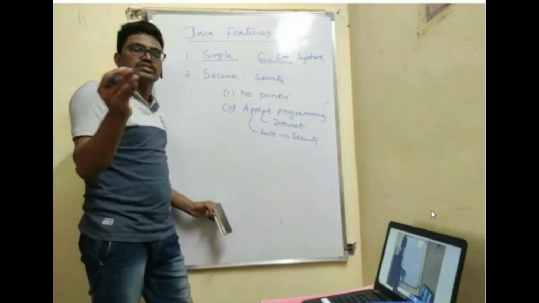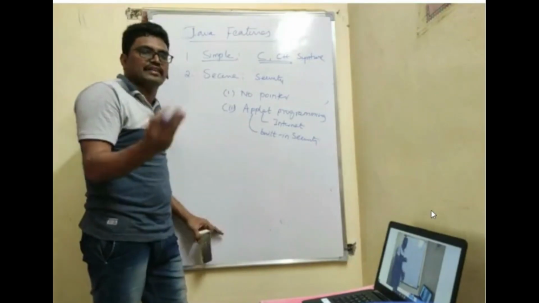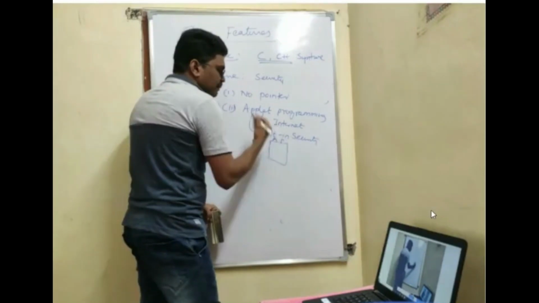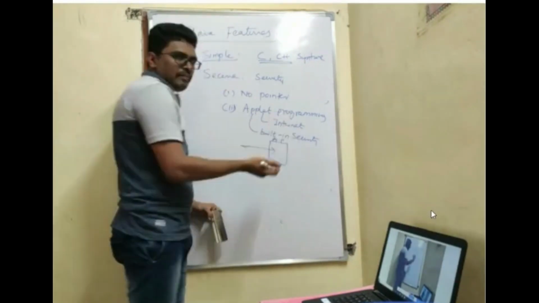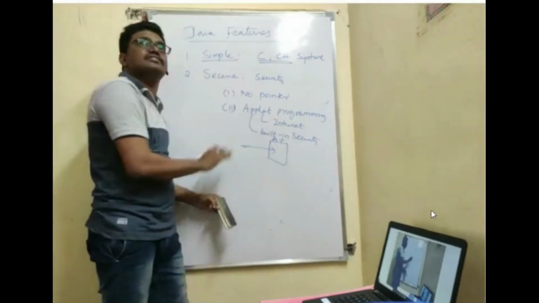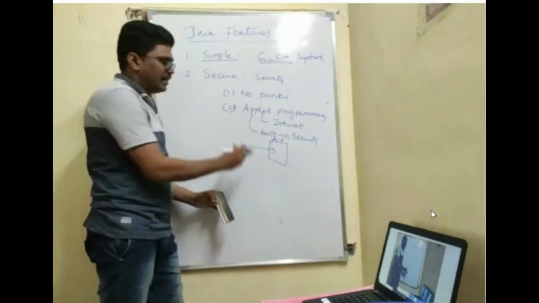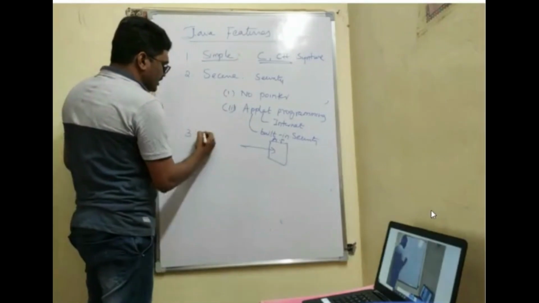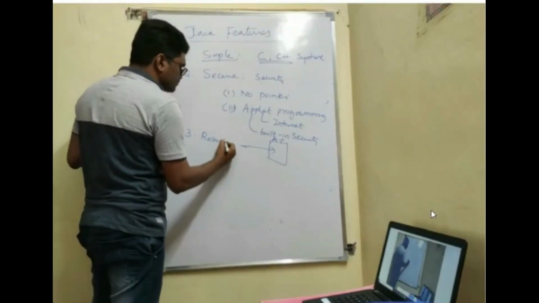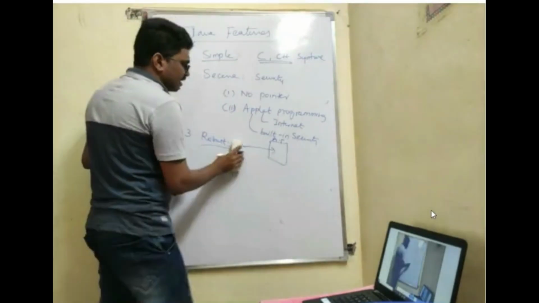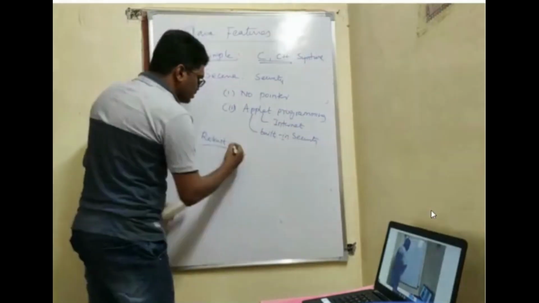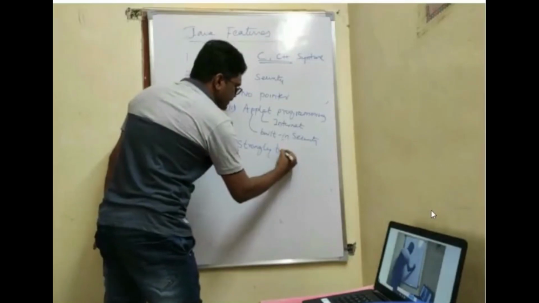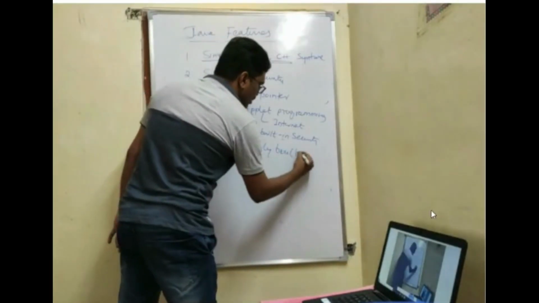It does not allow third-party applications to run inside of it. Inside of an applet program, you cannot run other applications. So that is why we'll call it secure. So that is the reason why your Java is secure. Okay. The third feature is robust. Robust means, remember the word, strongly built.